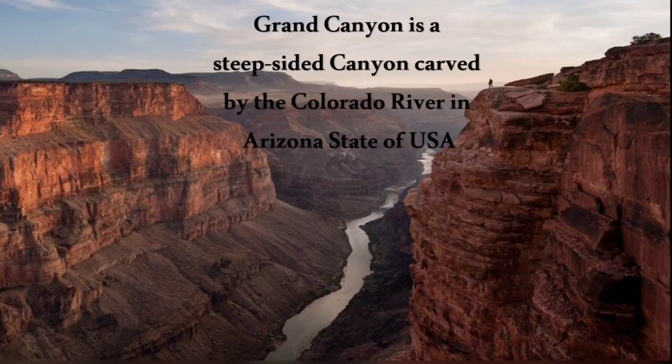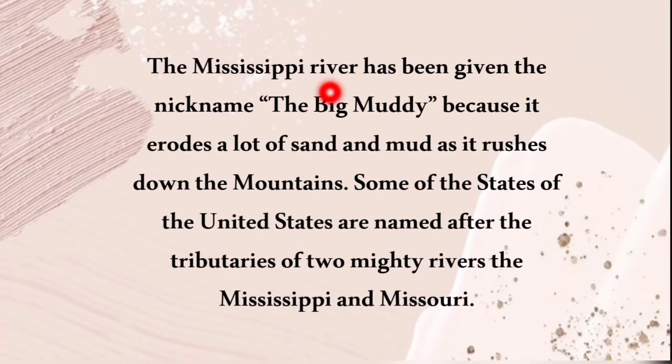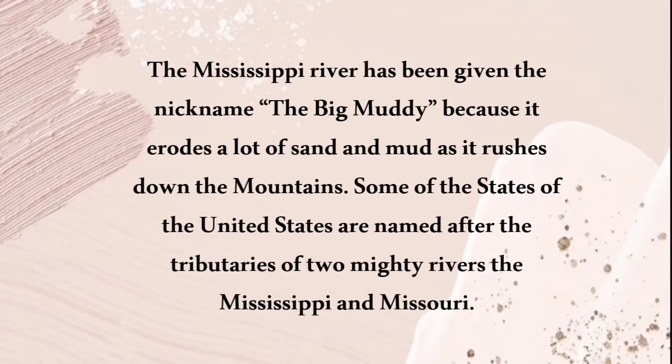The Grand Canyon is a steep-sided canyon carved by the Colorado River in the state of Arizona in the USA. And the Mississippi River has been given the nickname the Big Muddy. Which river is the Big Muddy? The Mississippi River, because it erodes a lot of sand and mud as it gushes down the mountains, and some of the states of the USA are named after the tributaries of the two mighty rivers, the Mississippi and the Missouri.